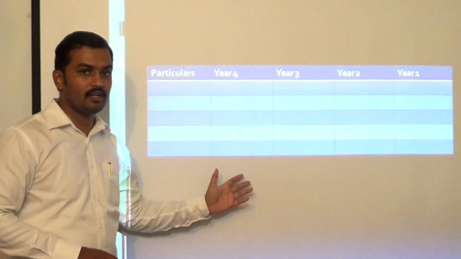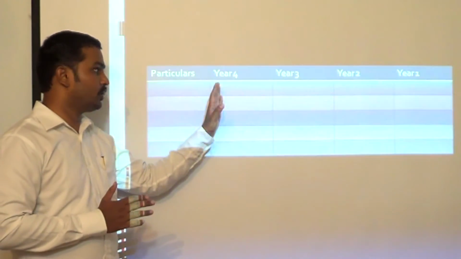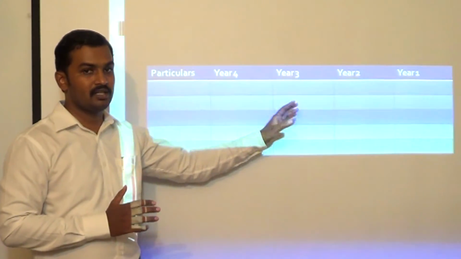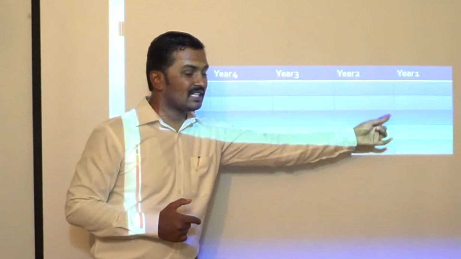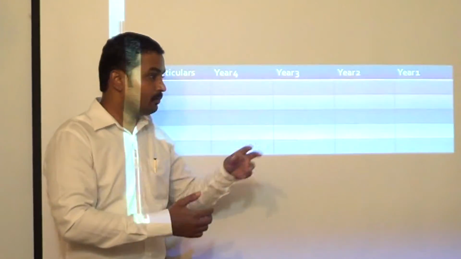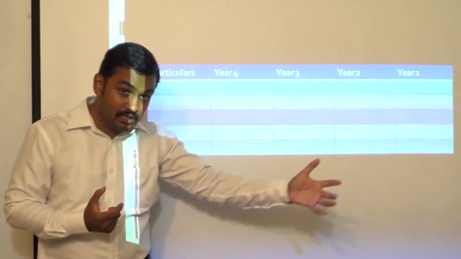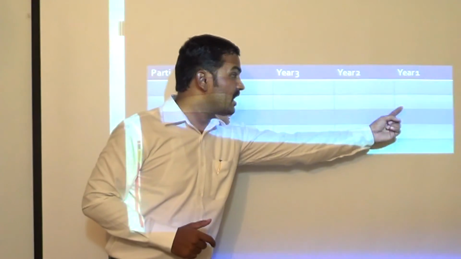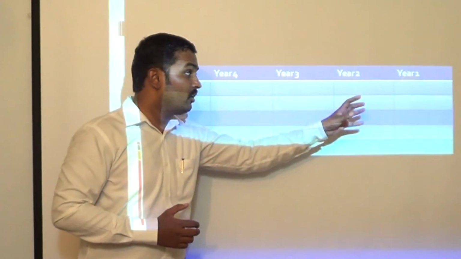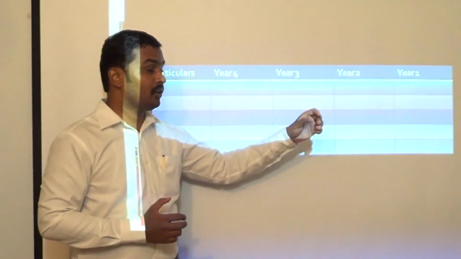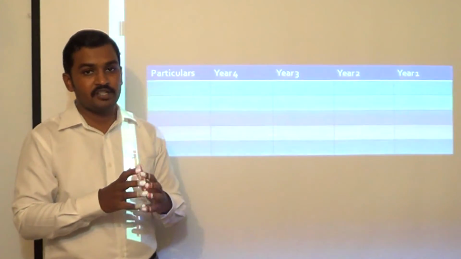Now let us suppose I am not showing year 1 and year 2 data, I am only showing year 4 and comparative one year information. In such cases I would have to find out the cumulative effect of the change in accounting policy on year 1 and year 2. If the same accounting policy was adopted since the beginning of year 1, what would be the cumulative effect on year 1 and year 2? With that cumulative effect, you will prepare an opening balance sheet for year 3 and adjust the figures in it.